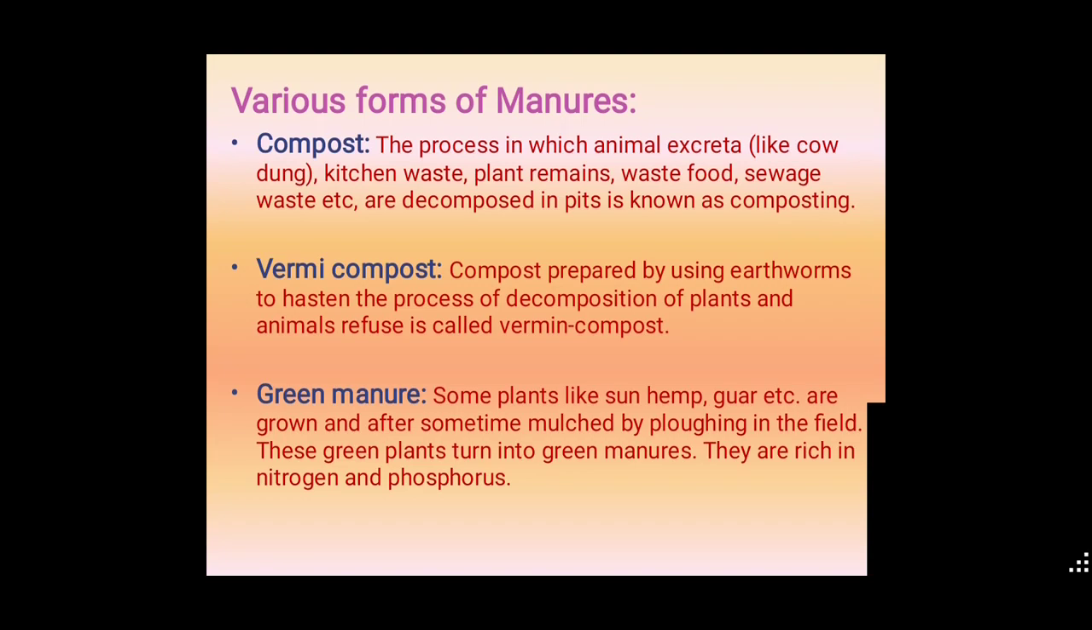Next one is green manure. Here some plants like sun hemp, guar, etc., are grown and after some time are mulched by ploughing in the field. After some days these green plants turn into green manure. They are rich in nitrogen and phosphorus. We are using natural materials prepared from plants. That is called green manure.